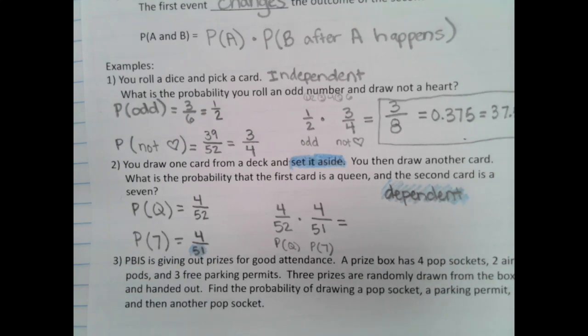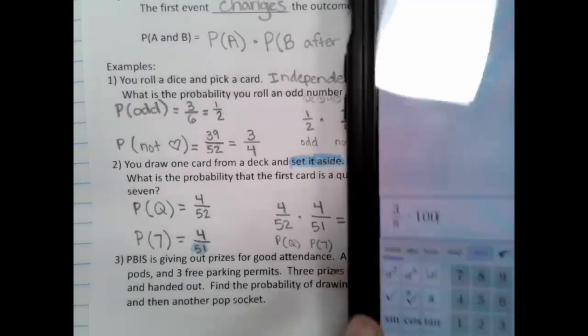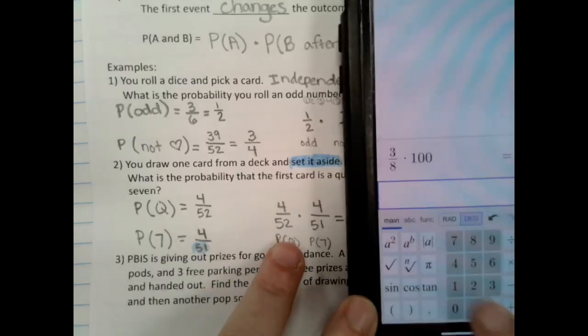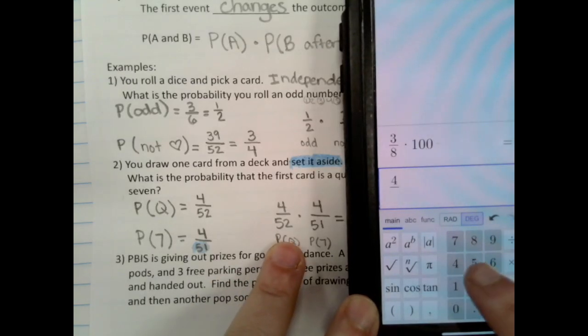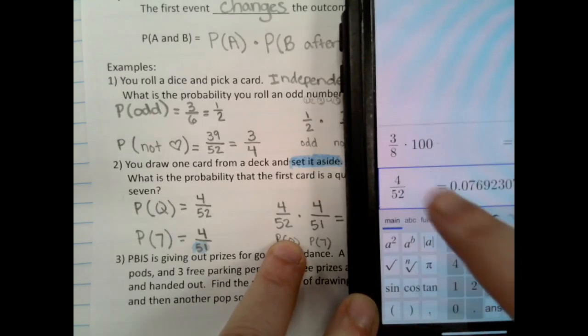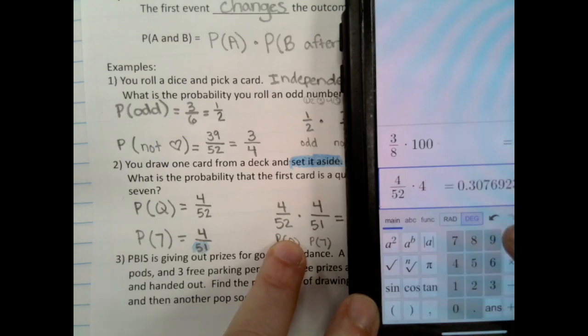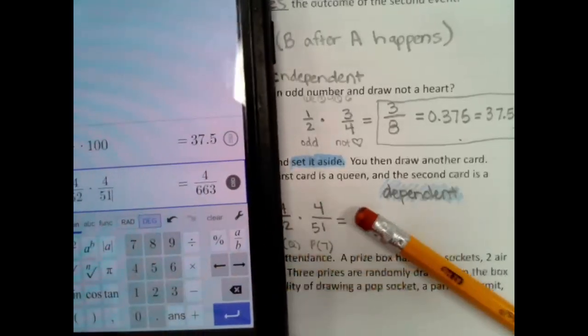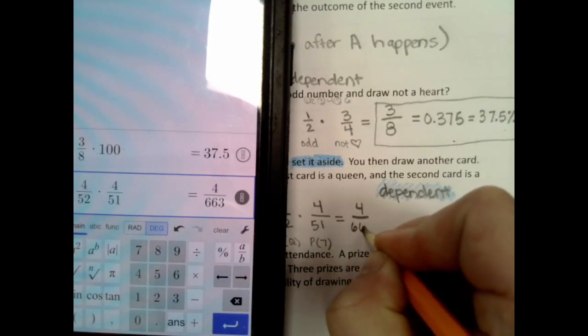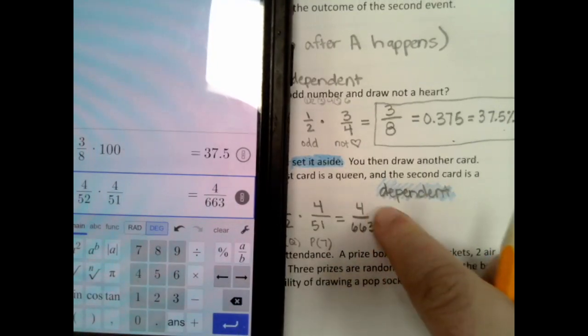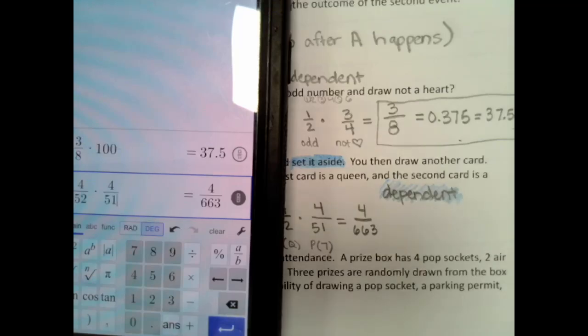4 times 4 is 16, but I don't know 52 times 51, so I'm going to use my calculator. When I use my calculator, 4 out of 52 times 4 out of 51. Okay, now we said 4 times 4 was 16, but this is saying it's 4 out of 663. Where did they get this 4 from? Good, they simplified it already. The calculator simplifies it before it gives it to you as an answer.